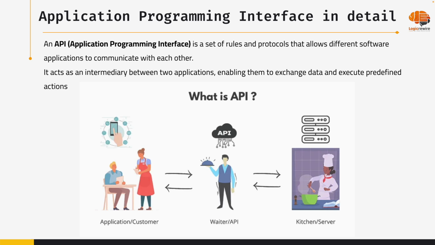For example, if any client or any request comes for getting something from the server, then you have to write that API for it. If anyone asks for get, then you have to give something. That you have to accept, and if you accept, it means you are creating that API.